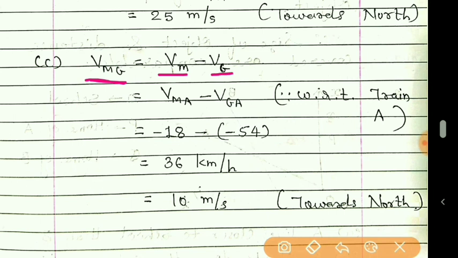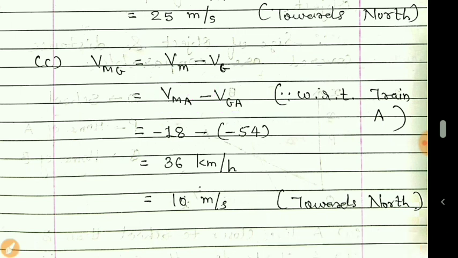See what I have done here: I have written A here also and here also, A is taken common for both. So this makes the same sense. I have written Vma minus Vga, meaning velocity of monkey with respect to train A minus velocity of ground with respect to train A.